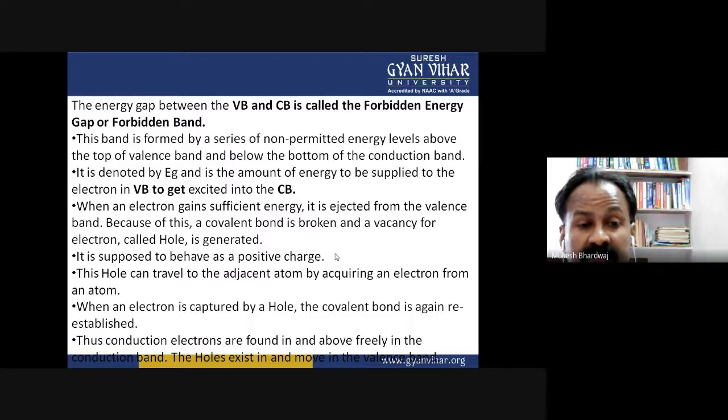So this vacancy needs to be filled up. We can say that the electron is moving to fill that vacancy, or that the phenomenon appears as if the hole is moving. When an electron is captured by a hole, the covalent bond is re-established. The conduction electrons are found in and move freely in the conduction band. The hole exists in and moves in the valence band.